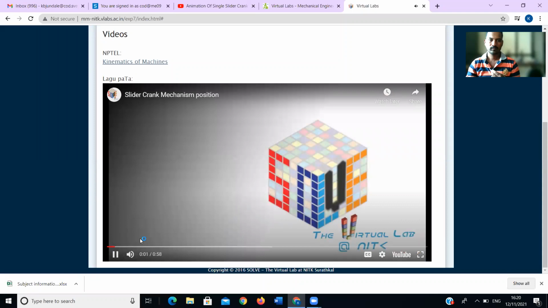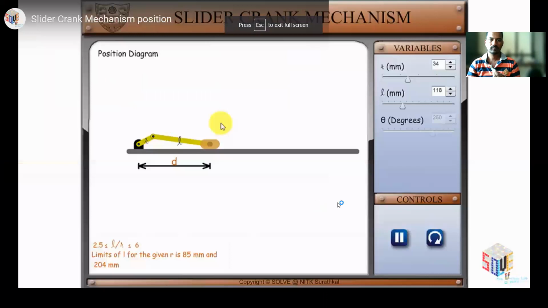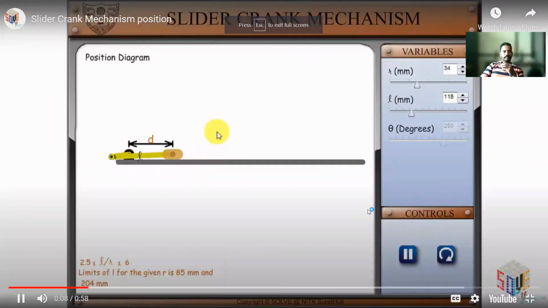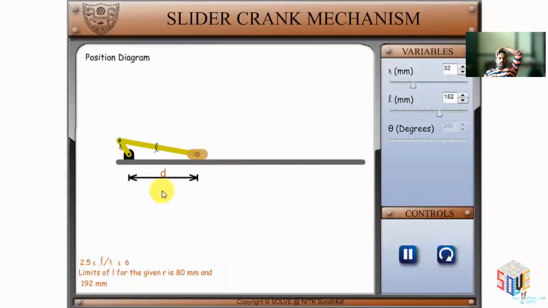Welcome to Solve, the virtual lab at NITK. In this short tutorial, I will explain how to use this interface to do the position analysis of a slider crank mechanism. As you can see here, this interface mainly consists of three sections: one for the animation, second for changing the variables, and third for control. By moving the slider, you can vary the radius and length of the crank, and the corresponding change can be seen in the animation. The limits given for the radius and length are shown below.